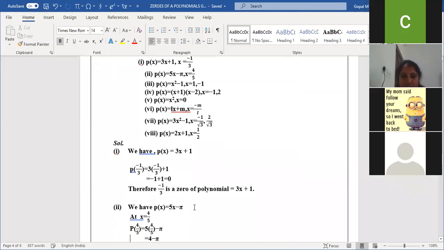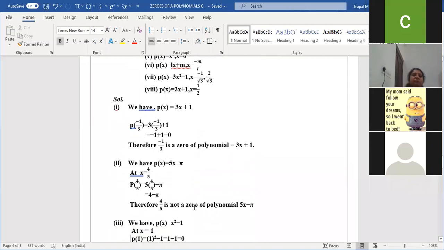We'll see the second question. The second question is 5x minus 5. I'll apply the x value in the place of x. So what I'll get: 5 and 5 get cancelled, and I got 4 minus pi. I did not get the value 0. If I'm getting something other than 0, then it is not a zero of the polynomial. I hope now it's clear to everyone. If you are getting 0 after applying the x value, it is a zero of the polynomial. Otherwise, it is not a zero of the polynomial. Am I clear, children?